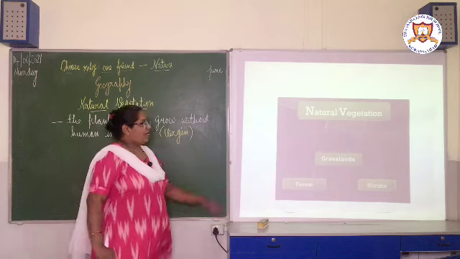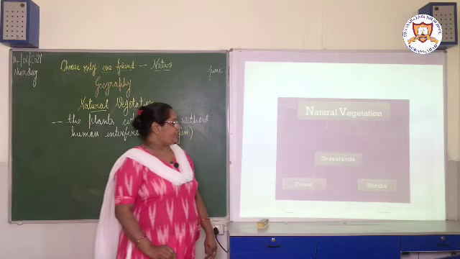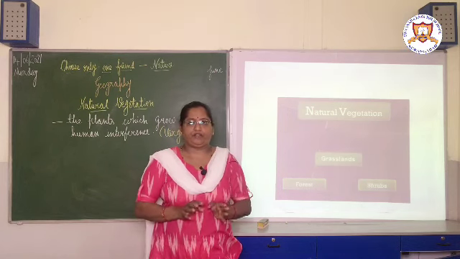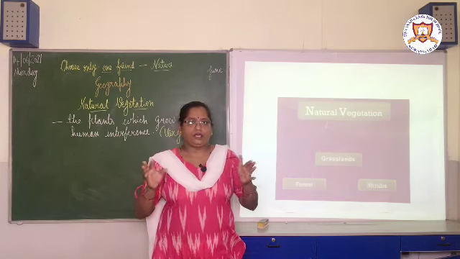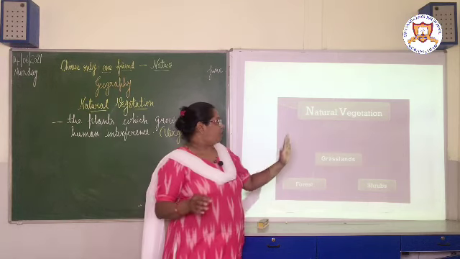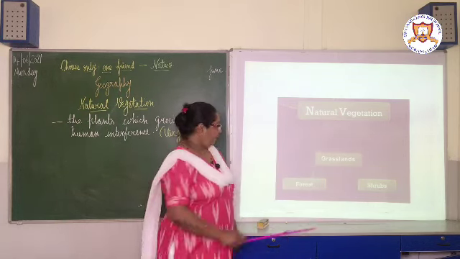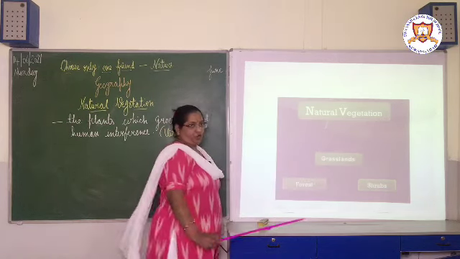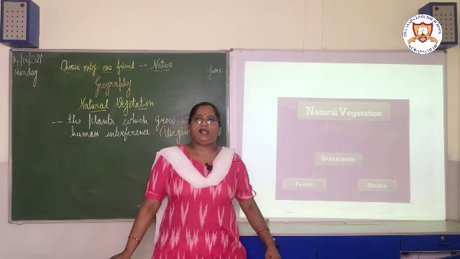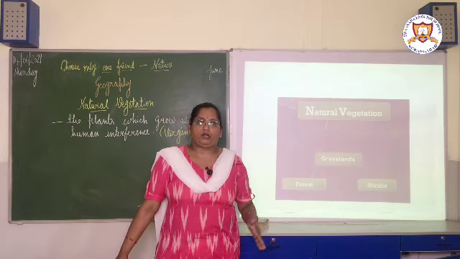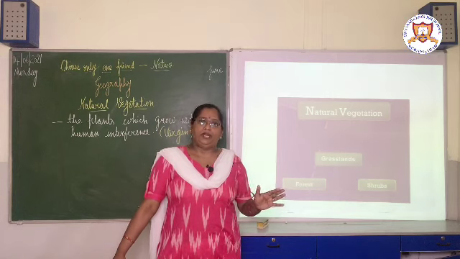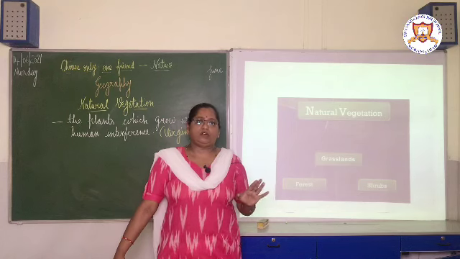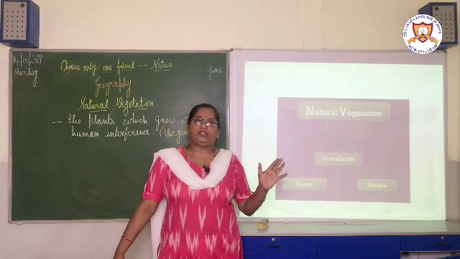Now types of natural vegetation. This natural vegetation is distributed all over the world in different parts and in different ways. So according to the area, or according to the place, natural vegetation has been divided into 3 different types: forest, grasslands and shrubs. Forest, you know very well. Forest is a land which is covered by many trees, plants, shrubs and creepers. So it is densely covered. Such a place is called a forest.